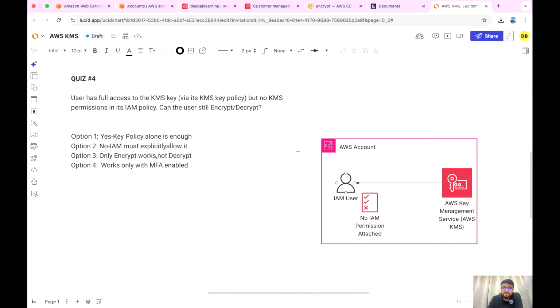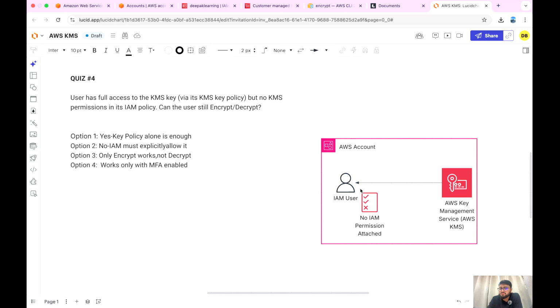Okay, so can the user still encrypt or decrypt? So what do you think? So this is something known as resource based permission, right? The resource can be anything: the KMS keys, or maybe an S3 bucket, or maybe a Lambda, anything. So this is a resource. So here the resource is KMS, and the resource policy is the KMS key permission, in which the KMS key permission is explicitly allowing this IAM user to perform all the actions related to KMS on that key. But this IAM user does not have any permission attached to it, right? So what do you think?